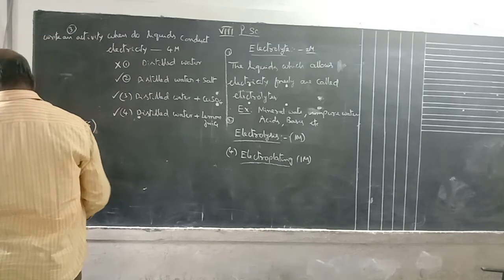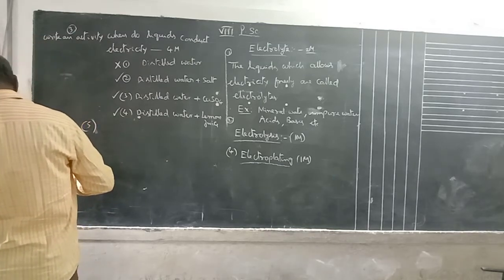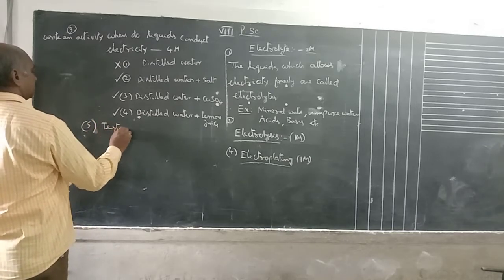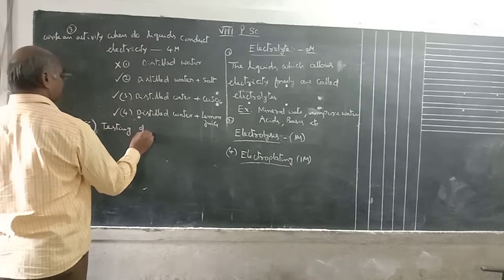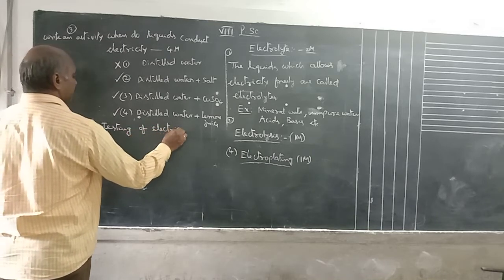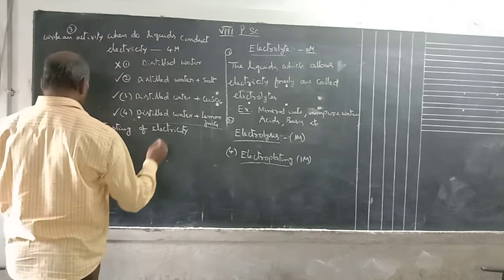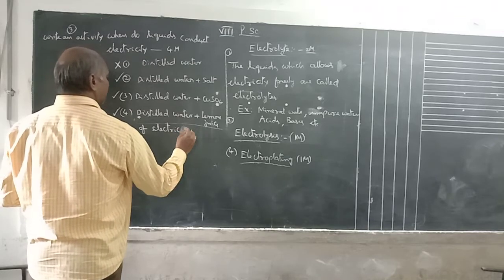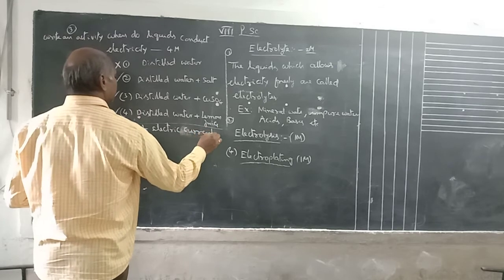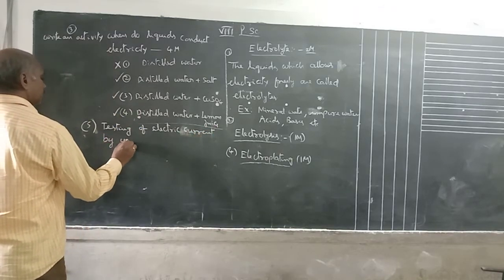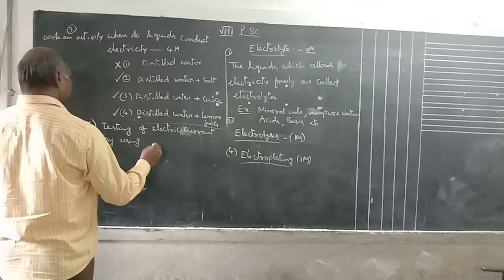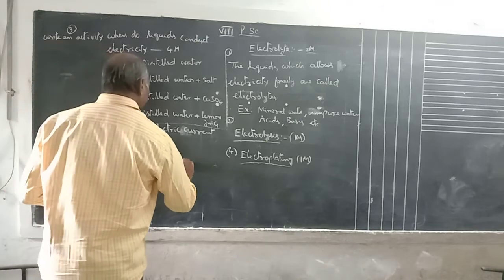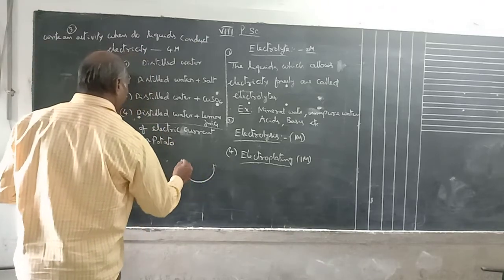Next question is testing of electric current by using a potato. Suppose by using a potato, you can test whether the electric current is passing or not.